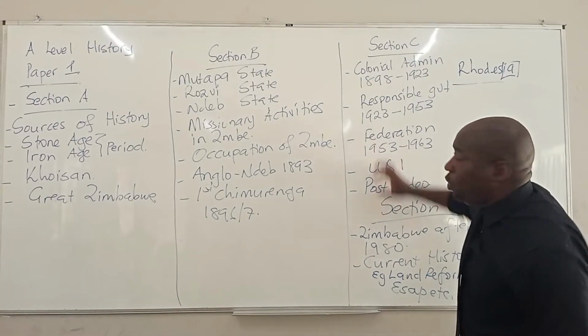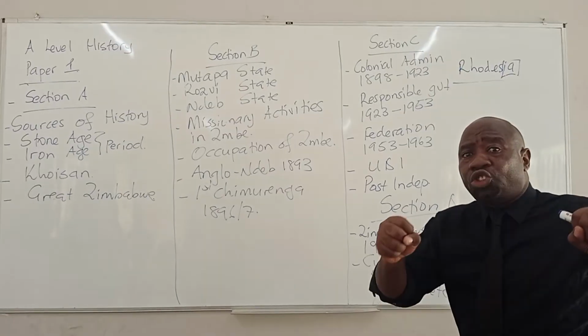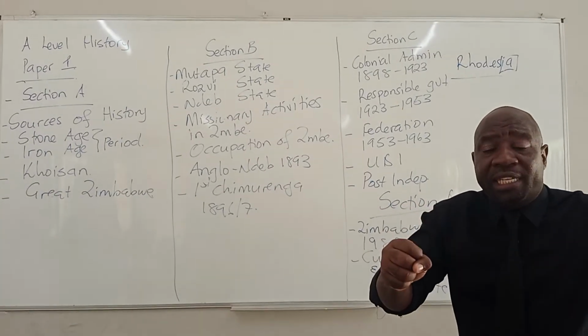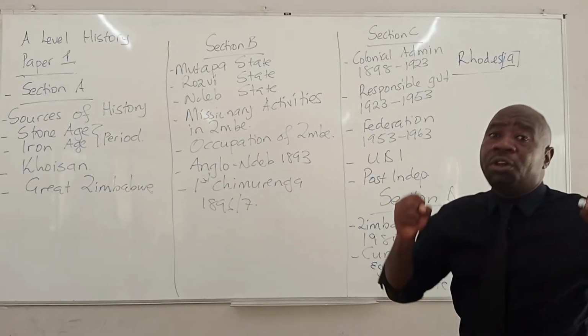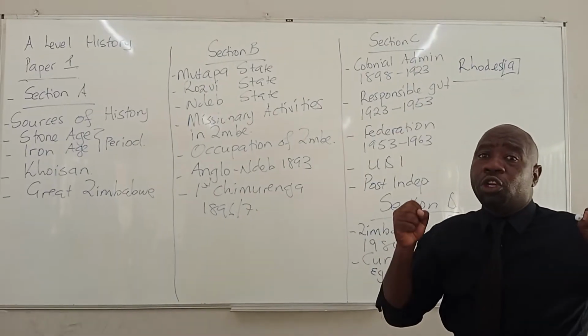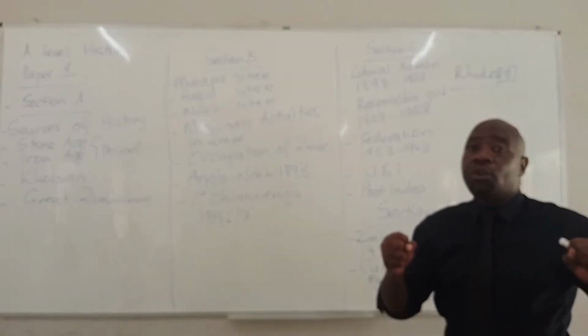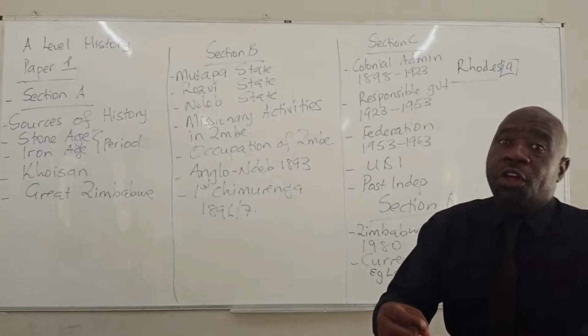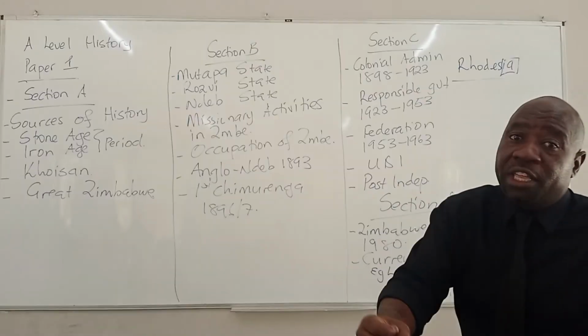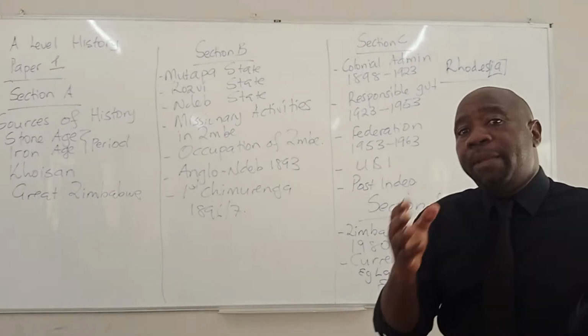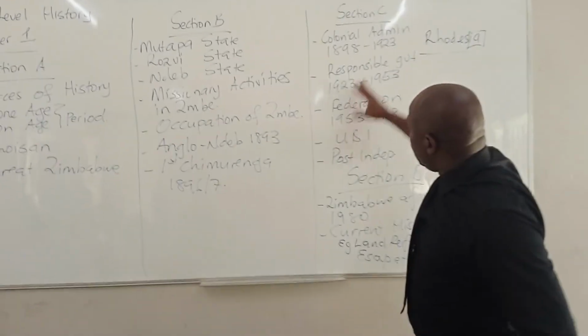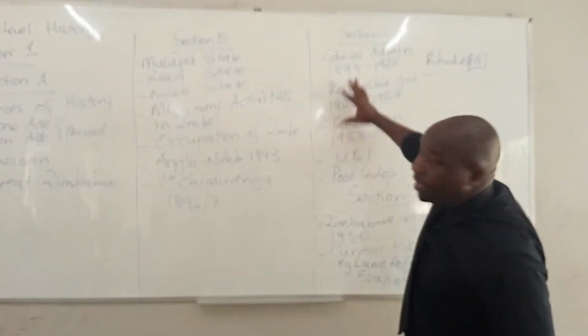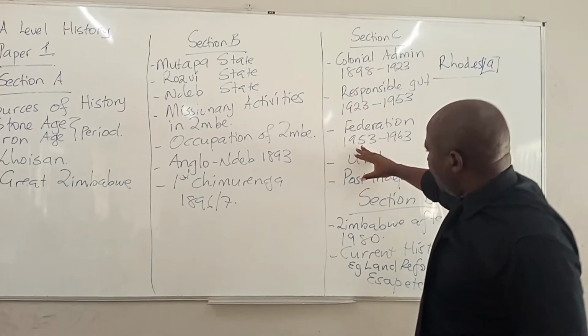So we are talking about the period of the liberation struggle, the causes that led to the second Chimurenga, the role that was played by songs, the role that was played by the Chimbwidos, the role that was played by the guerrillas, the role that was played by the peasants, the role that was played by the women, so that they could liberate our country, Zimbabwe. So all that comes in this section C.